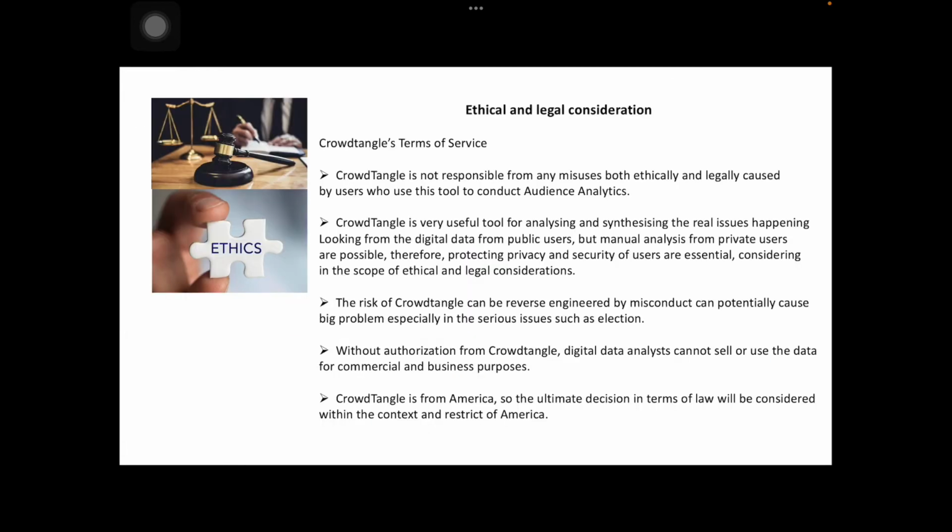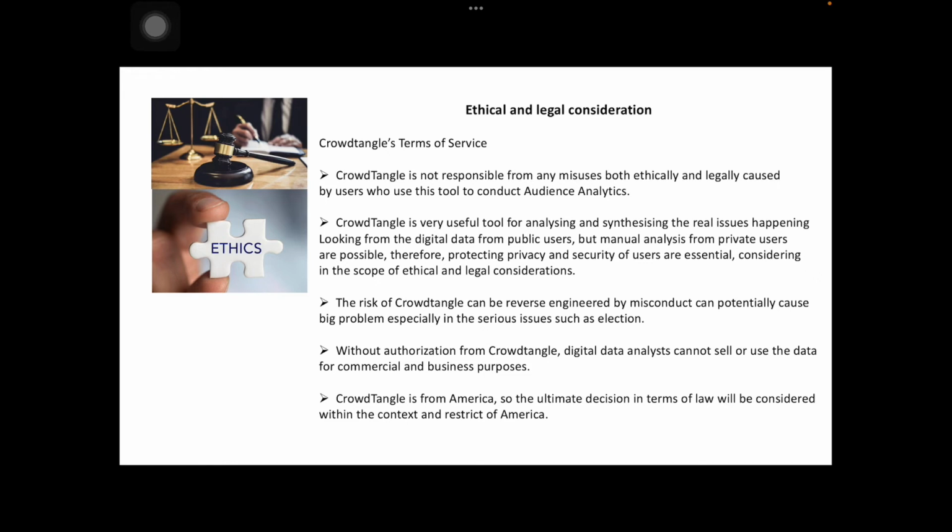Ethical and legal considerations. Start from CrowdTangle's terms of service. CrowdTangle is not responsible for any misuses, both ethically and legally, caused by users who use this tool to conduct audience analytics.